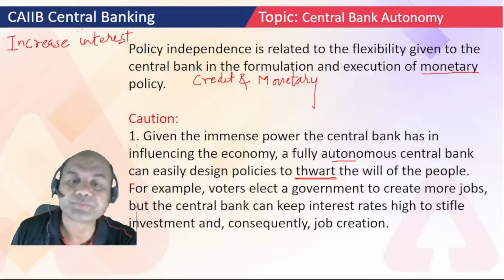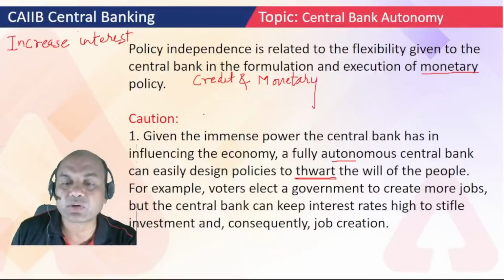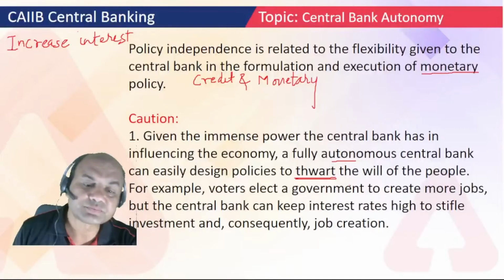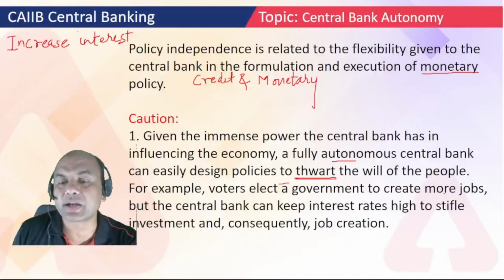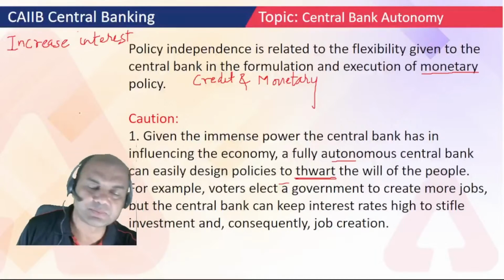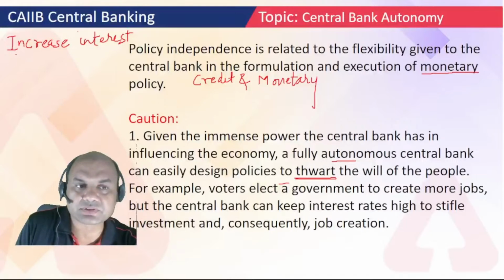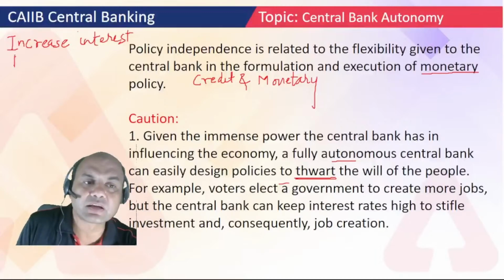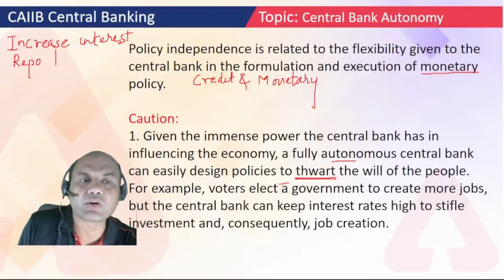interfere there. Okay. For example, voters elect government to create more jobs, but the central bank keeps interest rates high to stifle investment and consequently job creation. So if government is elected to create more jobs, how will more jobs be created? I'll explain to you. Suppose these are bonds, let's say interest rates. If RBI goes on increasing the repo rate, what happens because of this repo increase? Number one, inflation goes down. Good sign. You will always say, okay, very good.